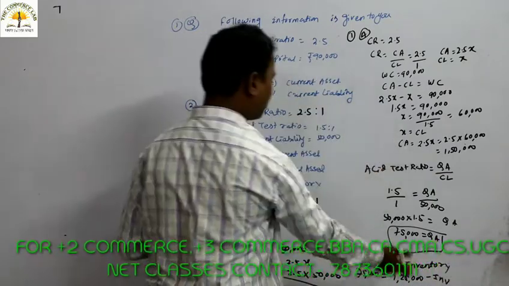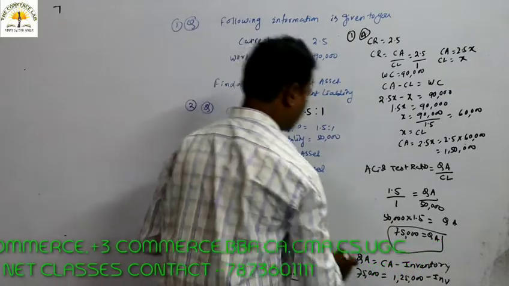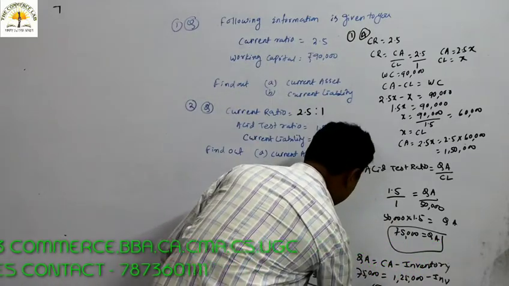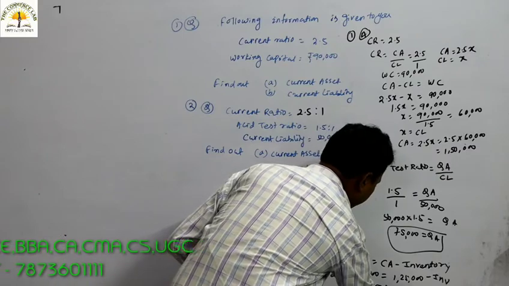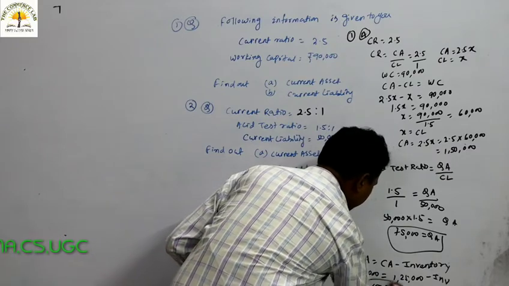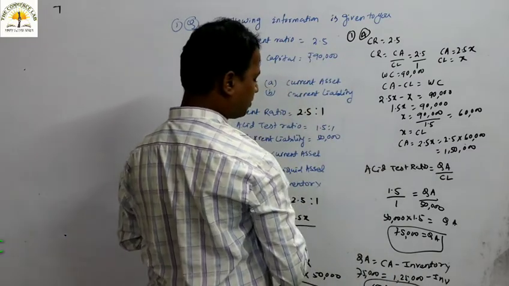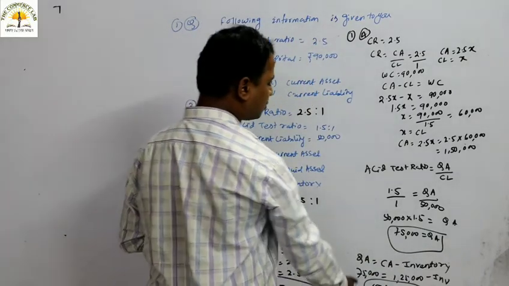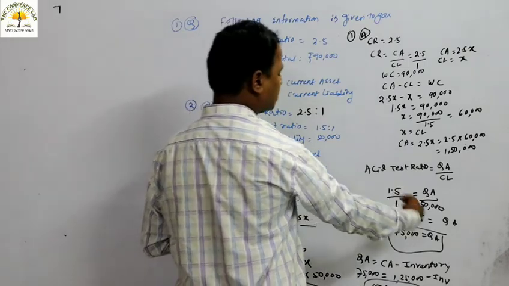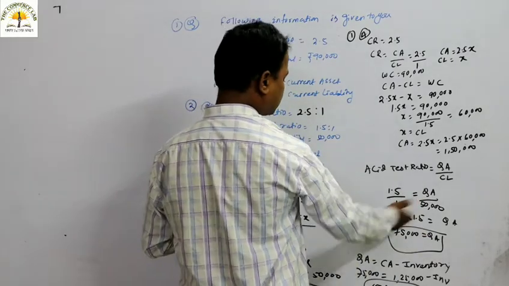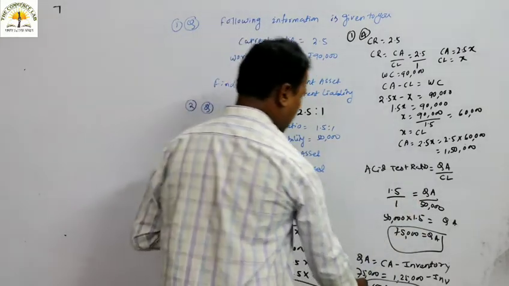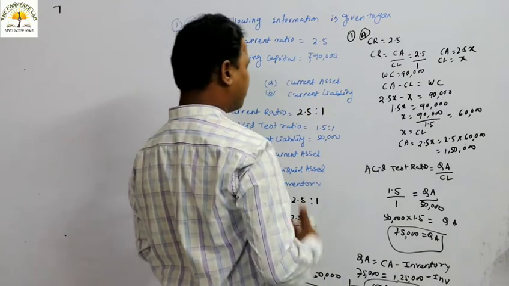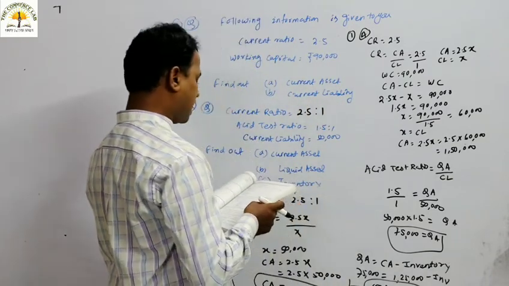So 75,000 minus 1,25,000 is minus 50,000, which equals minus inventory. The minus cancels, and we get inventory as 50,000.